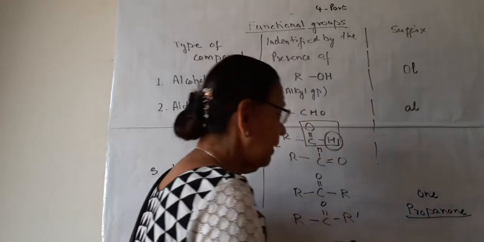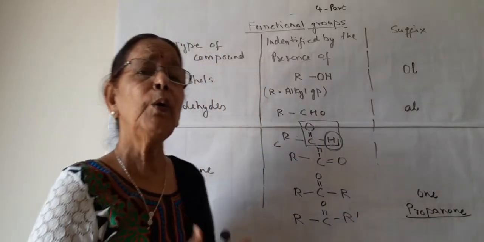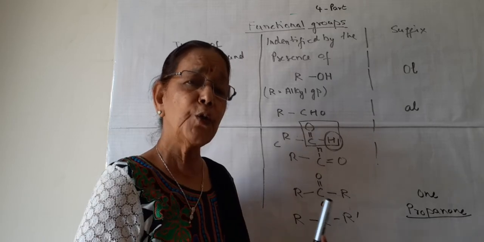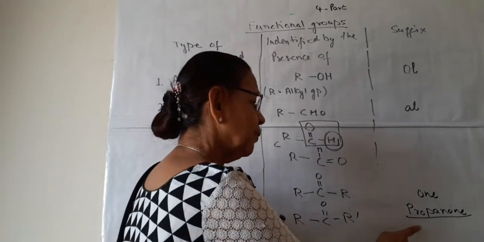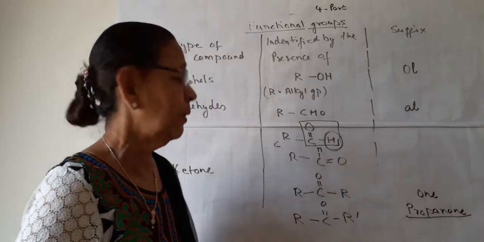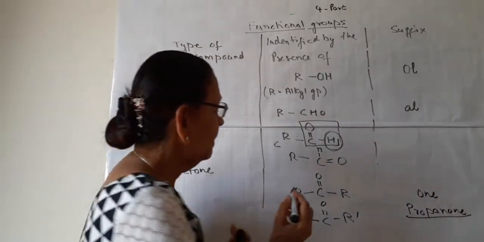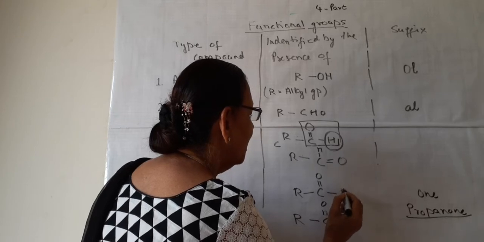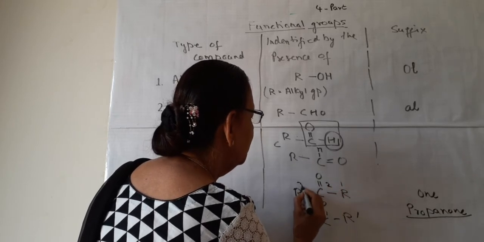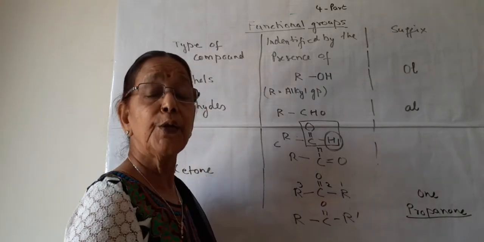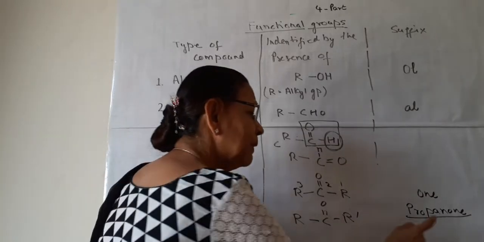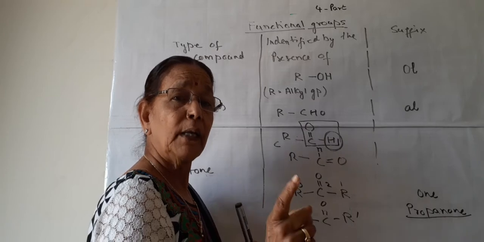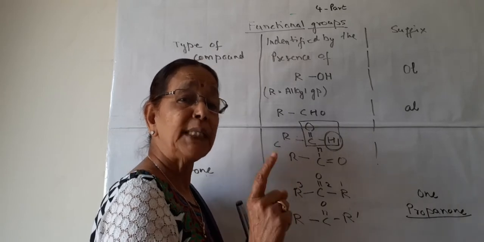Can you tell me why there are no methanone or ethanone type ketones? The first ketone is propanone. Why? We have seen here that at least 3 carbon atoms are needed to make a ketone, and a minimum of 3 carbon atoms are present in propane, not in ethane or methane.